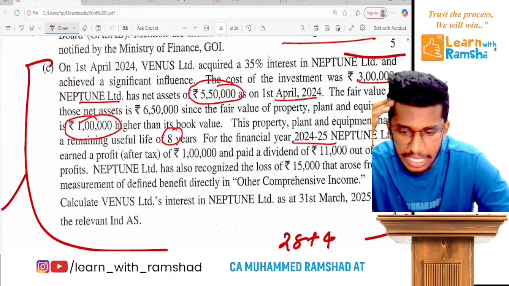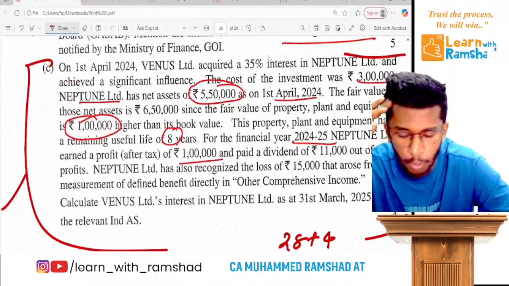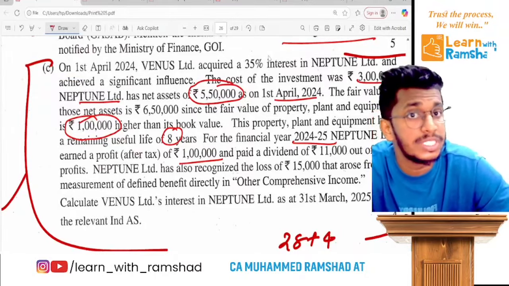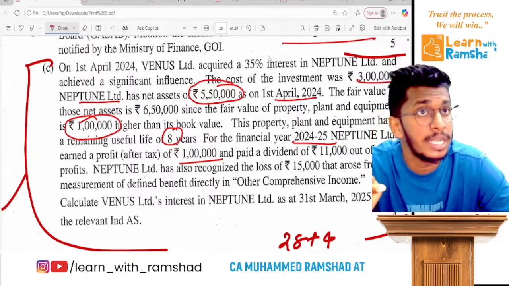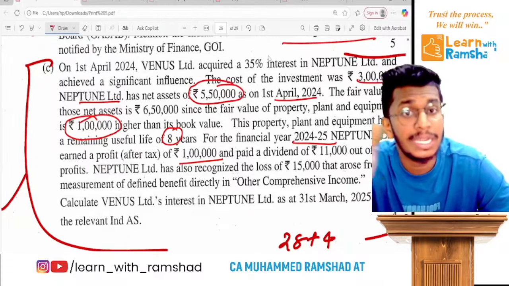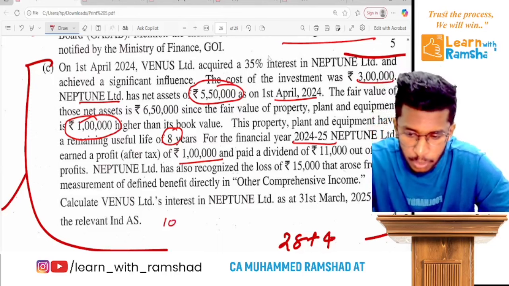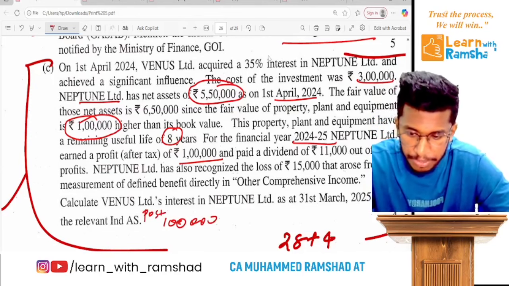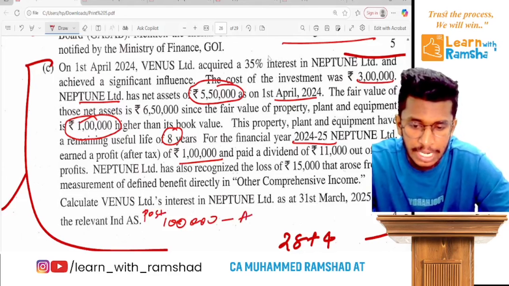Now for the next year, Neptune has earned a profit of 1 lakh. But remember, in their books, they did not consider additional depreciation. So this 1 lakh is the post profit before adjustment. You have to deduct additional depreciation.